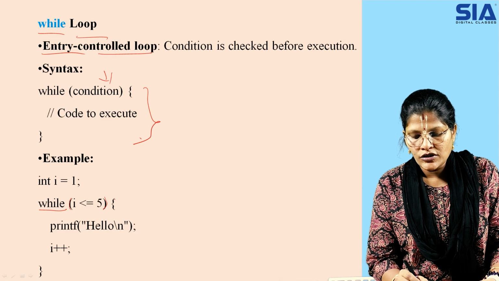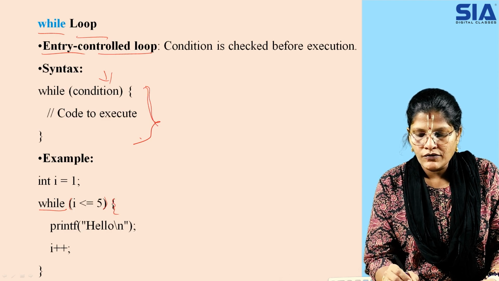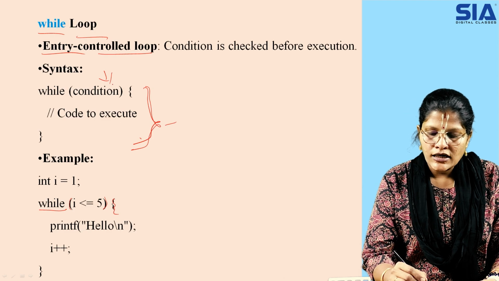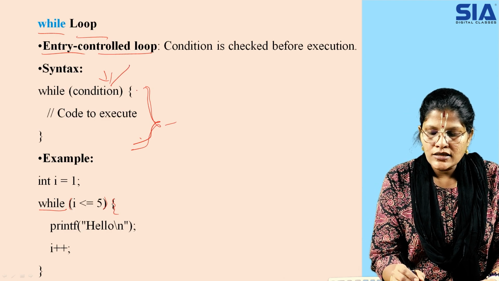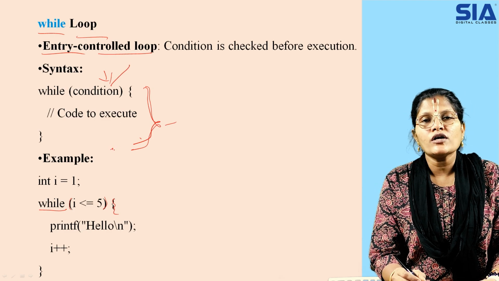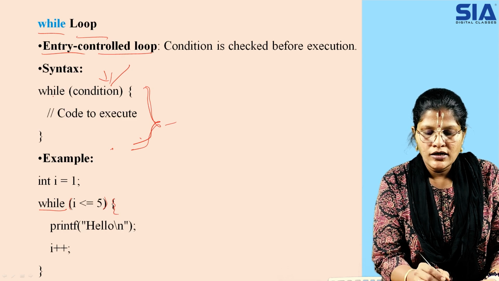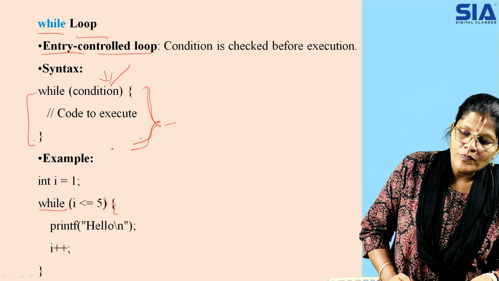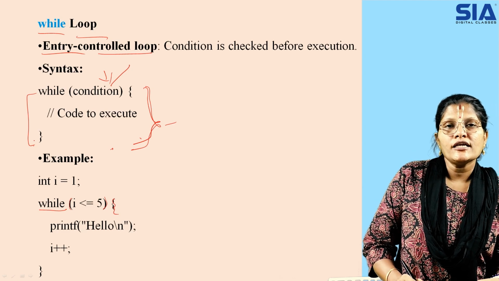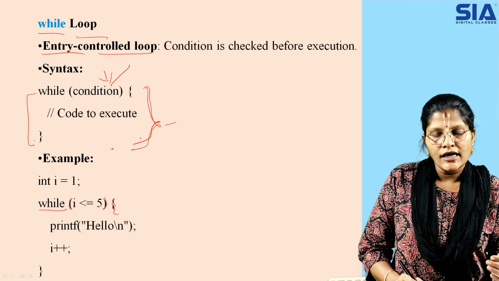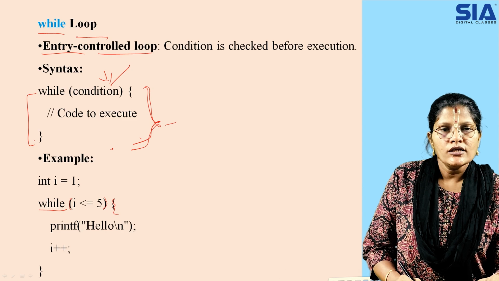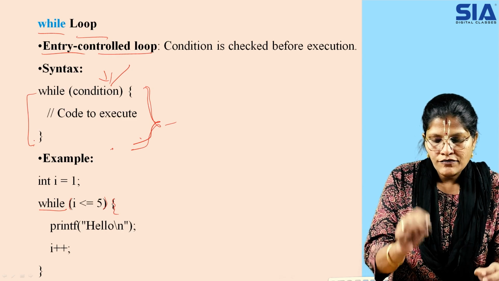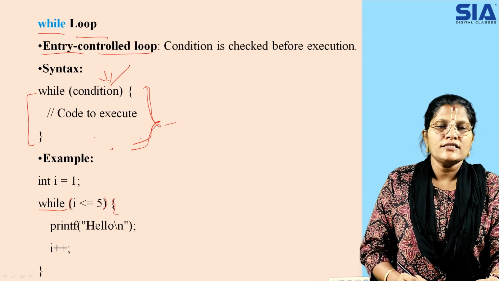This is the premise of the while loop. That means if the condition is true, please execute the code within the braces. An entry controlled loop checks the condition before the entry of the code: before the code executes, the condition has to be satisfied. If the condition is true, then only it gets executed.